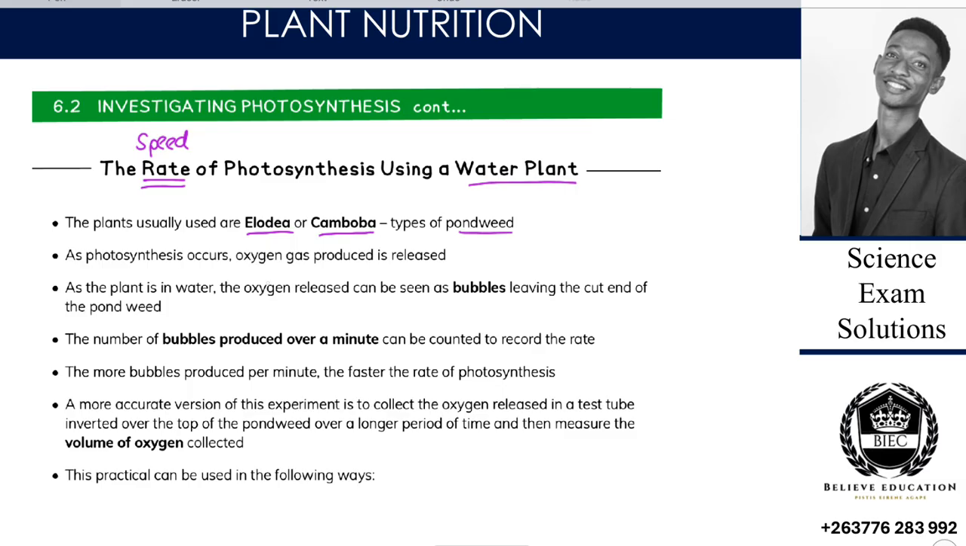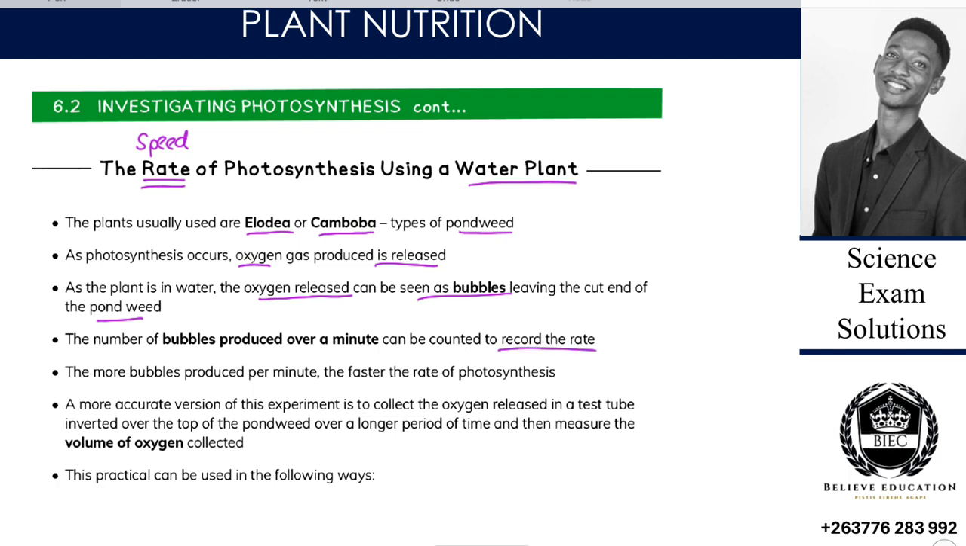So as photosynthesis occurs, oxygen gas is produced, or released. And if oxygen is released as a gas, we will observe bubbles of gas as photosynthesis is occurring. As the plant is in water, the oxygen released can be seen as bubbles leaving the cut end of the pond weed. So the number of bubbles produced over a minute can be counted, and we can record